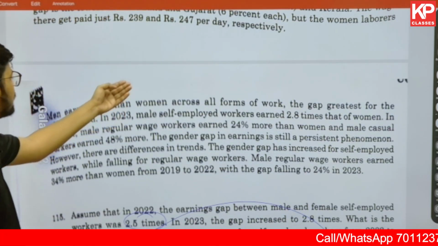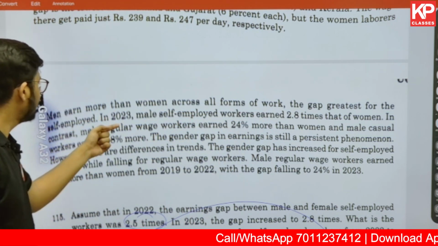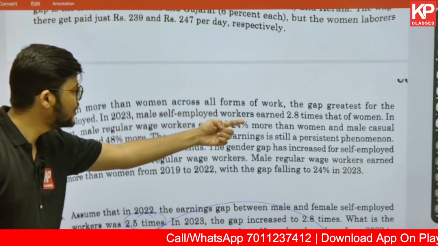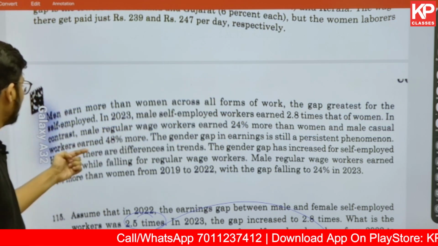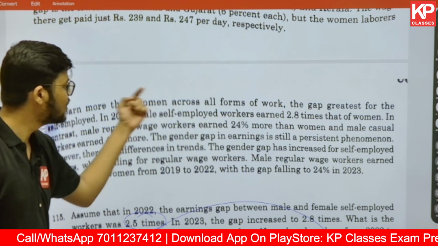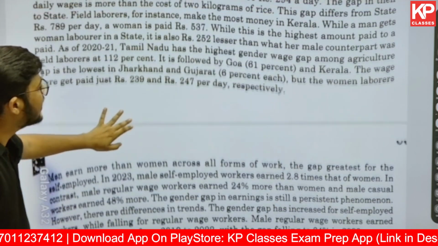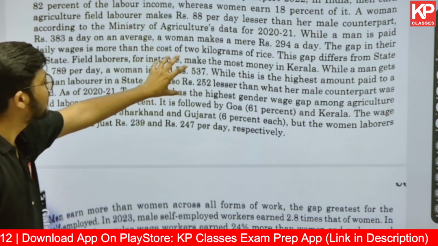It says men earn more than women across all forms of work. The gap is greatest among the self-employed, where male self-employed workers earn 28.8 times that of women. In contrast, male regular wage workers earn 24% more than women, and in casual work the gender gap in earnings is also given. So all that data is given. Here is where you can find the answer.